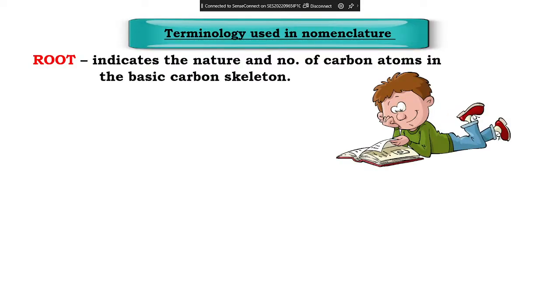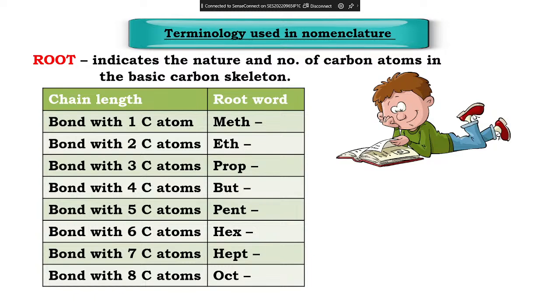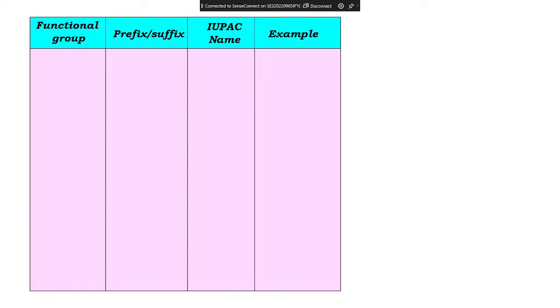Root indicates the number of carbon atoms. If I give you a diagram, the first thing you have to count is how many carbon we have. That you have to count first. Next, if I have one carbon, the name will start with meth. If I have two carbon, the name will start with eth. Three carbon, prop, but, pent, hex, hept, oct. Then 9 means non and 10 means dec. So first thing you have to keep in mind is the root. Next, after that, look at this now.